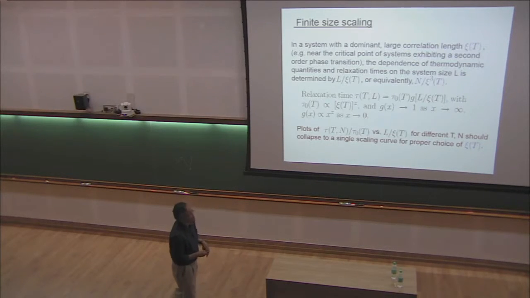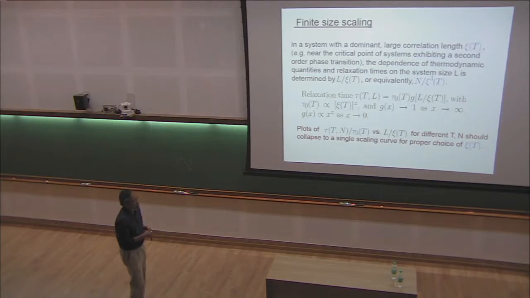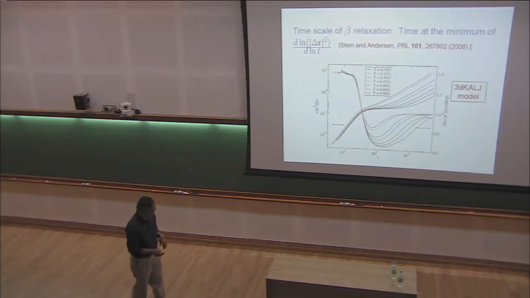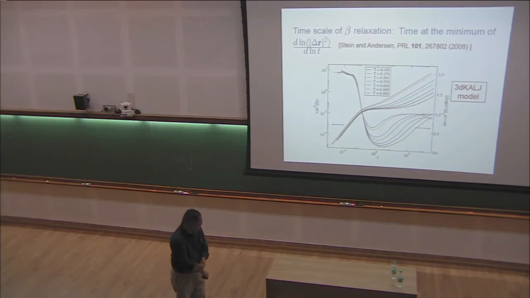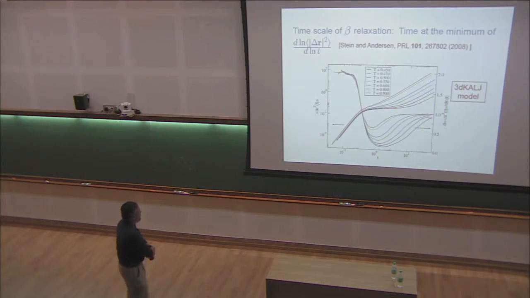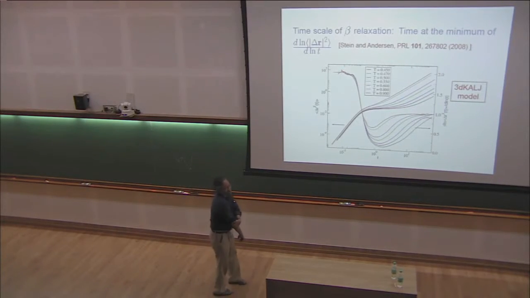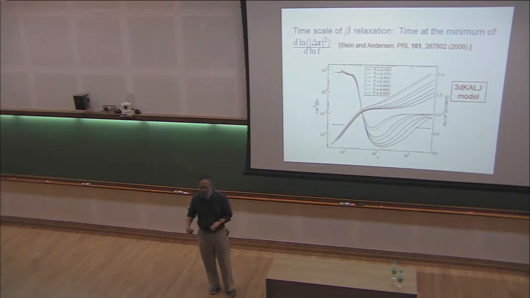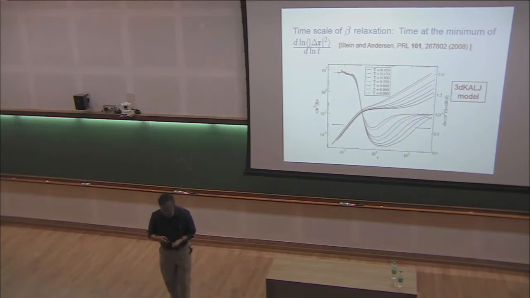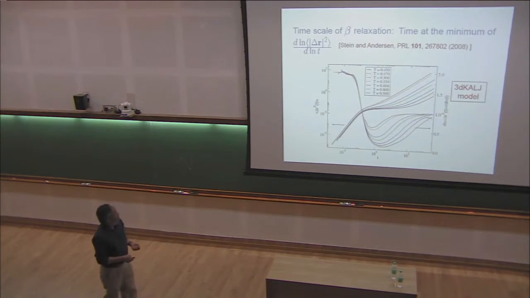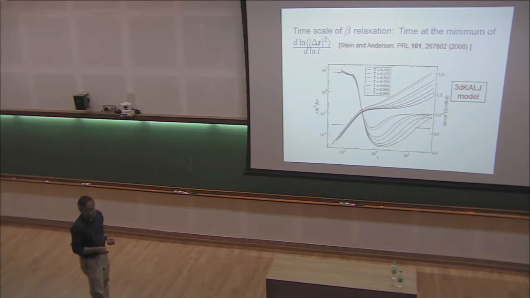And again, this has been used extensively in critical phenomena and so on, so let me not go into the details. The next few slides will tell us about the main results. What we did was the finite size scaling of the beta relaxation time scale. First of all, one has to define what this beta relaxation time scale is. There we followed a prescription which was given by these people a few years ago. Basically, what one does is look at the mean square displacement as a function of time.